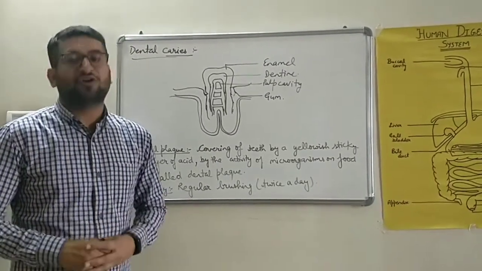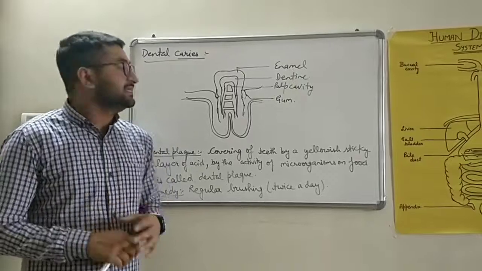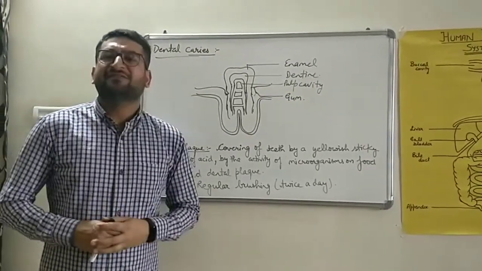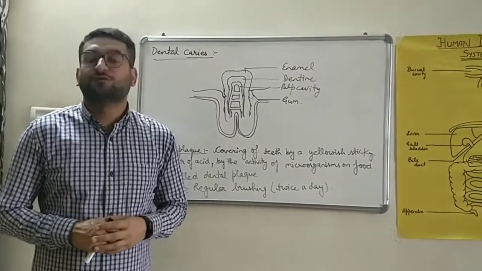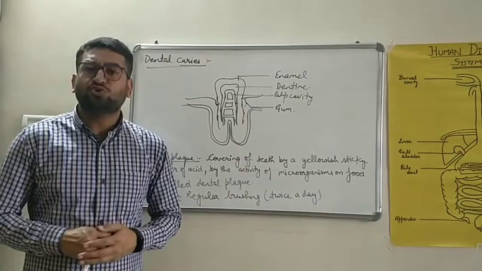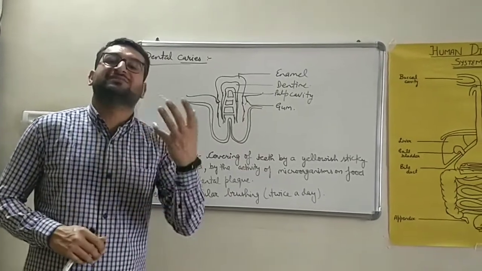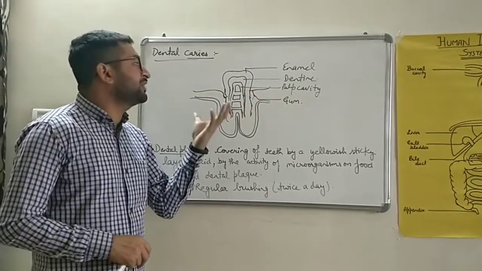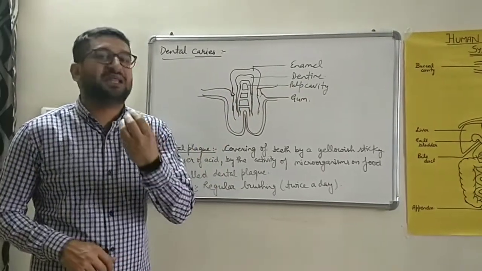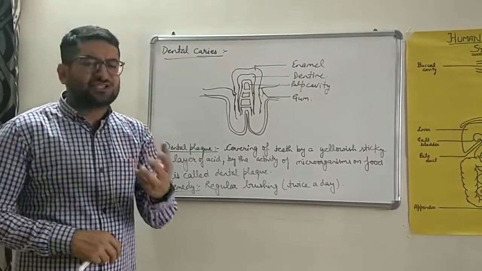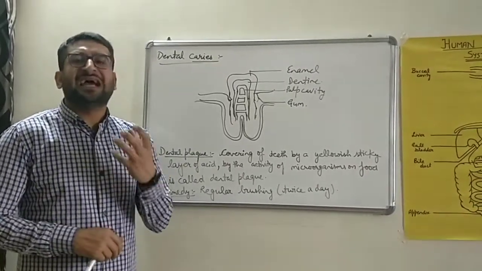The last topic of your nutrition topic is dental caries. As we all know, when we eat food, some part of those food particles will remain trapped in between our teeth. On those trapped particles, microorganisms act. हम जानते हैं बच्चों, जब हम फूड खाते हैं तो कुछ पार्ट उस फूड का हमारे टीथ के बीच में रह जाता है और उस पर माइक्रोऑर्गेनिजम्स एक्ट करते हैं. Due to the action of microorganisms, certain acids are formed.